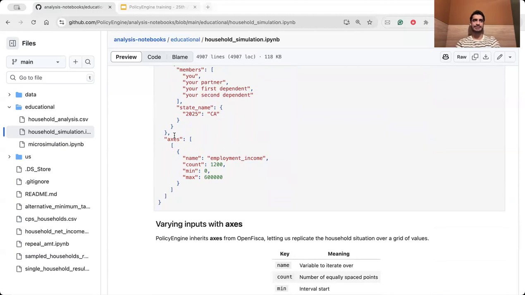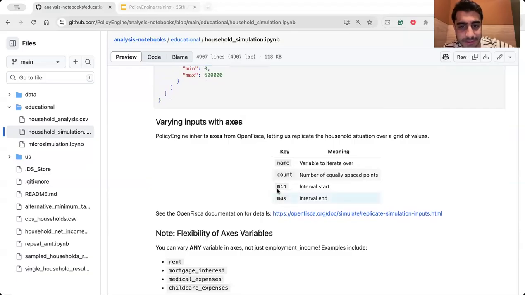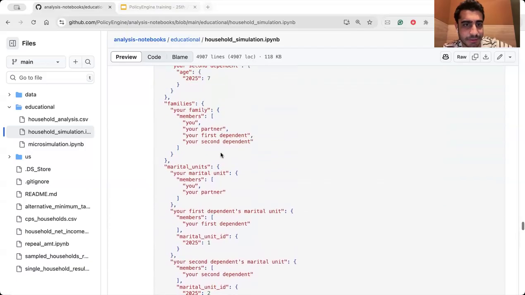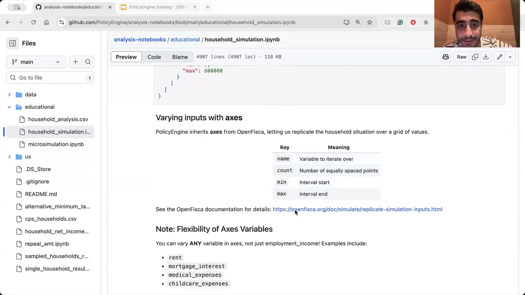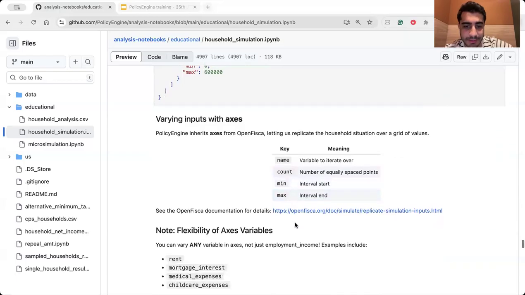And you want to set the x-axis and y-axis. The axis, for this one, is just an example. We want to create it based on employment income from a minimum to maximum with a count. And here, for example, this is how we can set the axis. Let me show you. Okay, this is how you can set some axis here. You need to pass name, count, how many data points you want between the space you want to be in, and the minimum and maximum.